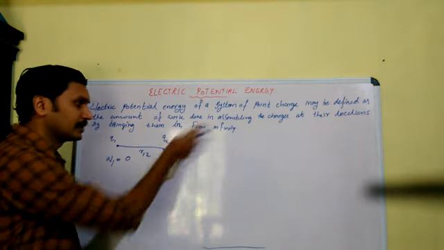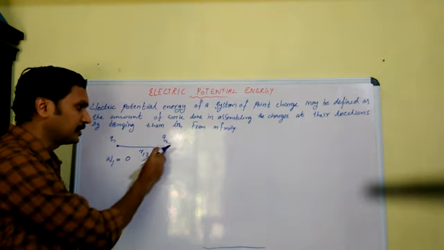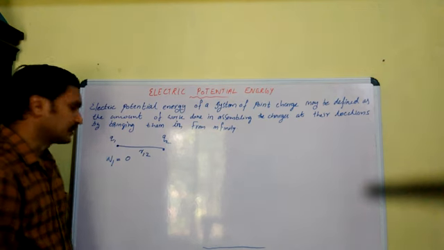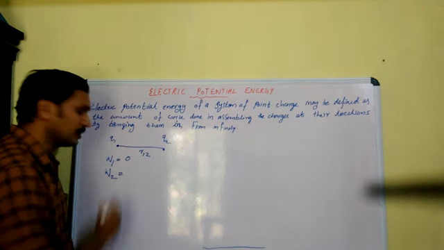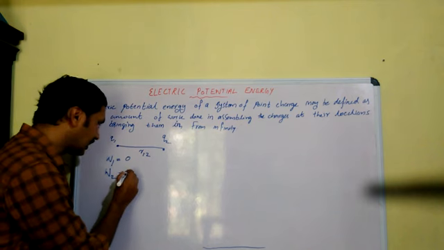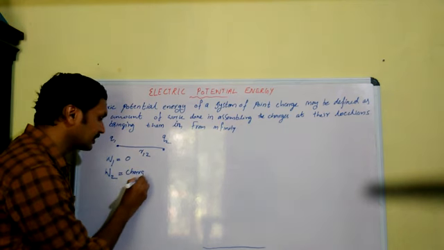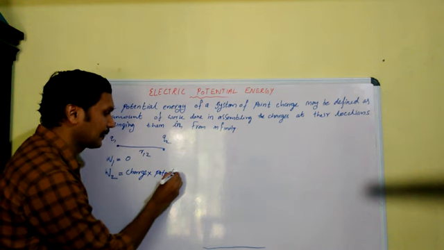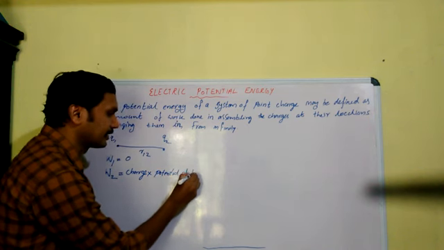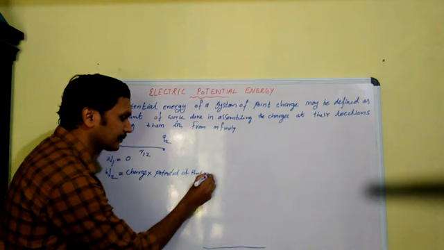The work required to bring Q2 from infinity to this point, we write as W2. That work W2 is equal to the charge into the potential at that point.